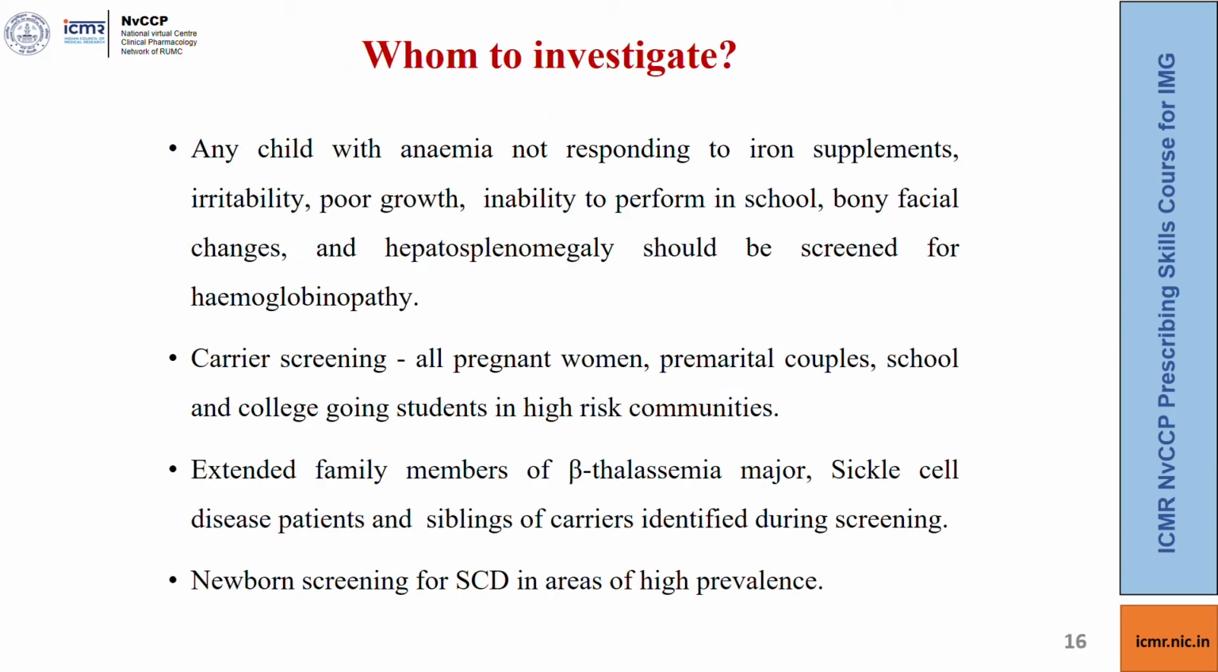So to recapitulate, we should investigate any child with anemia not responding to iron supplements, irritability, poor growth, inability to perform in school, bony facial changes and hepatosplenomegaly. Carrier screening is done in all pregnant women, premarital couples, school and college-going children in high-risk communities, extended family members of beta thalassemia major and sickle cell disease, and siblings of carriers identified during screening. Newborn screening for sickle cell disease is also being carried out in areas of high prevalence.